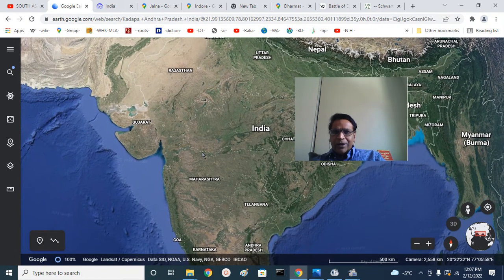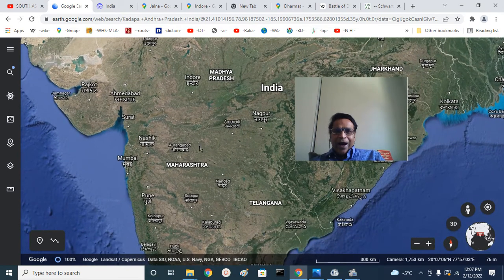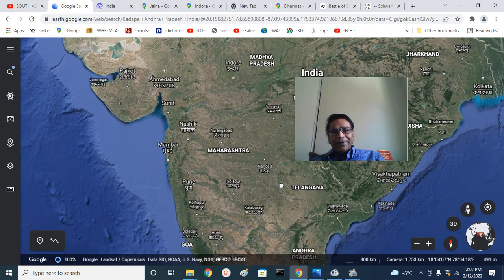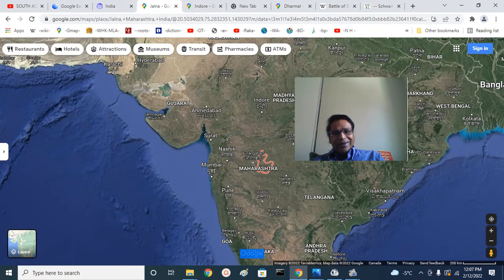In 1595, Akbar conquered the southern region. This is called Khandesh, this is the Berar, this is the Tapti river. Surat will be somewhere there. And that headquarters was Aurangabad during Shah Jahan's time. And there were the Bijapuri kingdom here, the Adil Shahs, and the Golconda kingdom in Hyderabad, Telangana region. That is the context we are talking about.